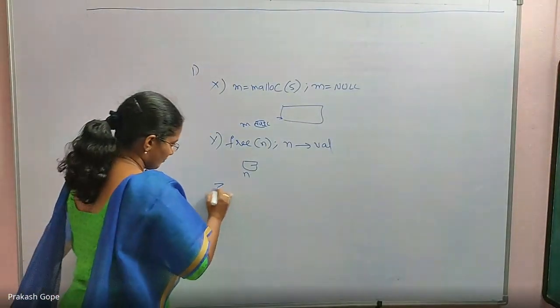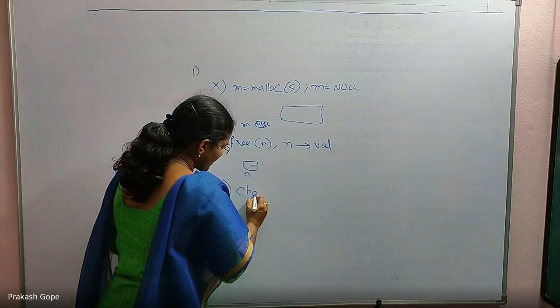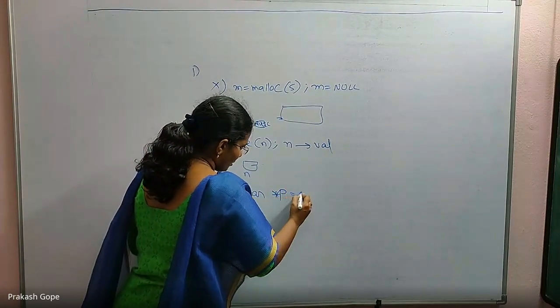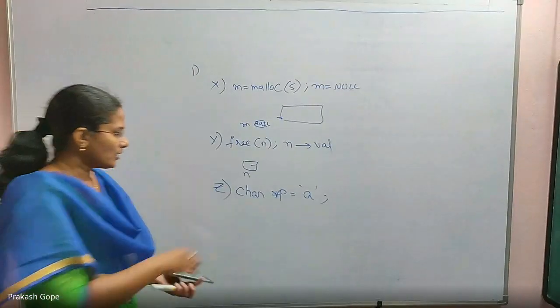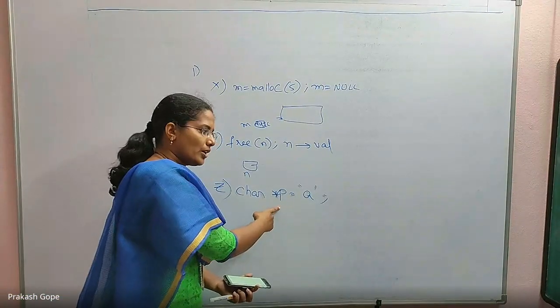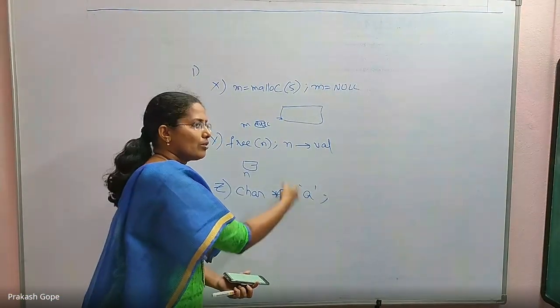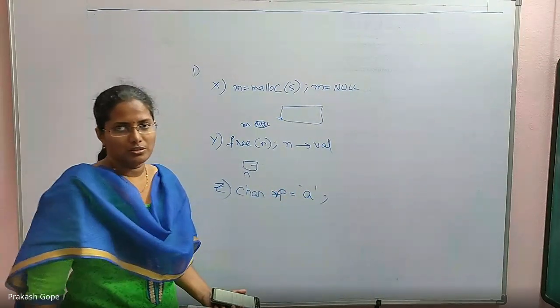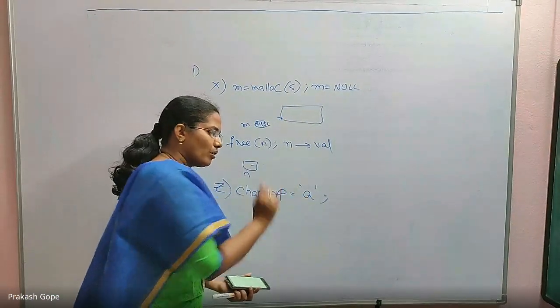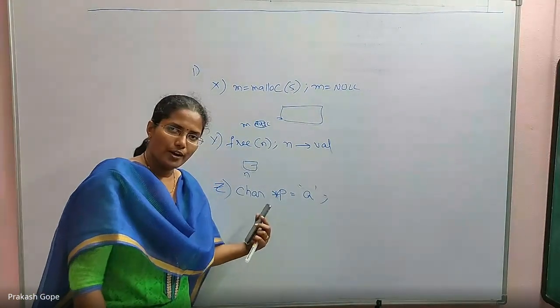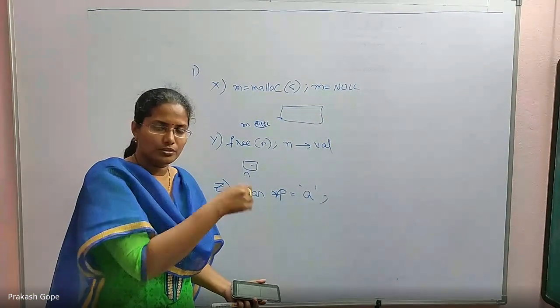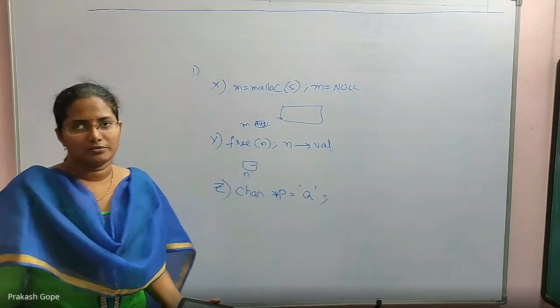And Z is char star P equal to A. First of all, you should say char star P equal to the address of some memory location. That's when you can say star P equal to single quote A. Without initializing this pointer, you are trying to assign a value to it.